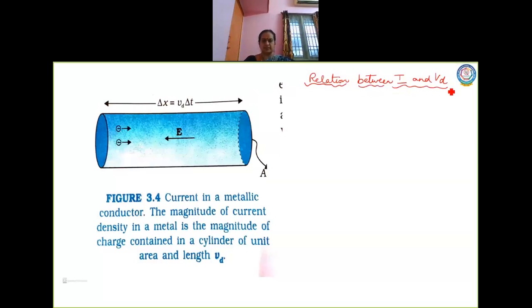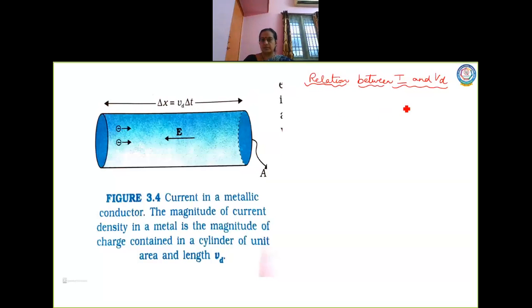Now look at this diagram again. It is a metallic conductor. Now I have applied an electric field. It is connected to a battery that is not shown here, children. So the electric field is in this direction, from right to left. Now when the electric field is applied, the electrons which are in the right start moving towards the left. And what is the length of the conductor? The length of the conductor, or the distance, is Vd into T. Is it clear? Velocity is distance by time.